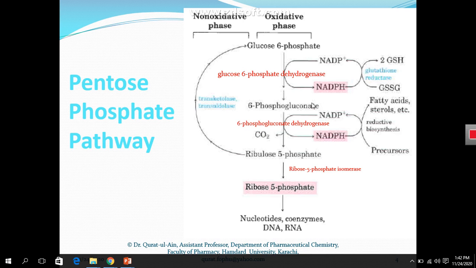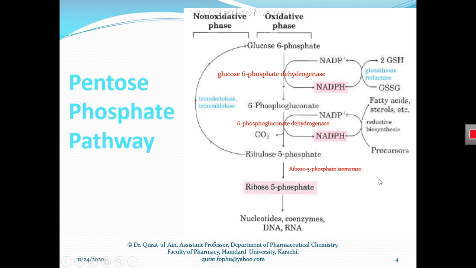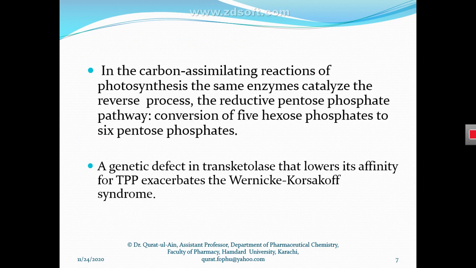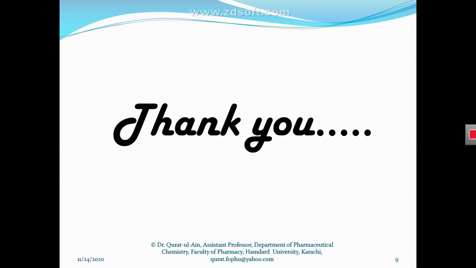And the deficiency of the cofactor of the enzymes transketolase and transaldolase leads to the disease called Korsakoff disease. These two enzymes are involved in the non-oxidative phase of the pentose phosphate pathway. And this was the whole lecture, and I hope you have understood what the pentose phosphate pathway is.